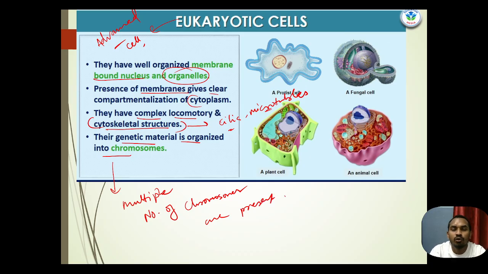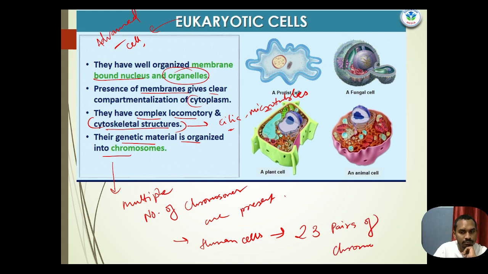In prokaryotic cells there is only a single chromosome, but in eukaryotic cells there are multiple chromosomes. For example, human cells have 23 pairs of chromosomes. It means we have a higher length of DNA, but in prokaryotic cells there is a lower length of DNA.